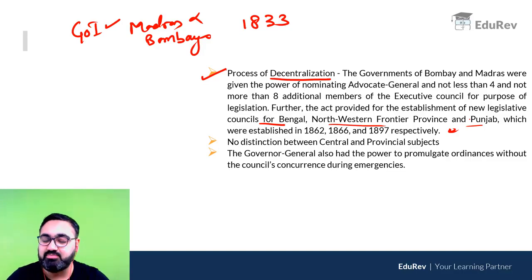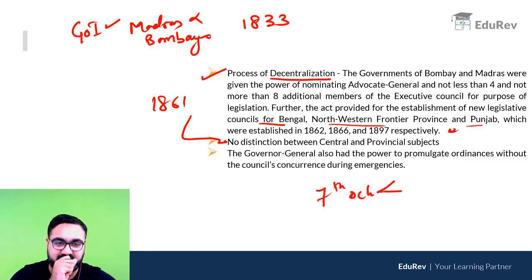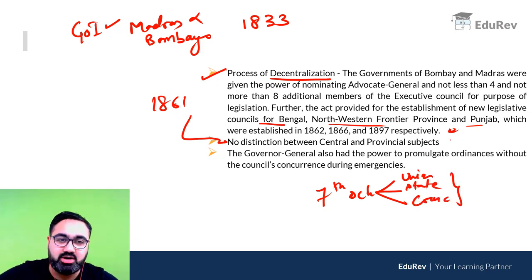However, now this is very important. Remember, 1861 Act के हिसाब से there was no distinction between central and provincial subjects. जो आज के टाइम पे you have the 7th schedule in the Indian Constitution. You all know 7th schedule which has 3 lists: the union list, state list and concurrent list. कि कौन किस पर law बनाएगा. This division was not there in the 1861 Act.